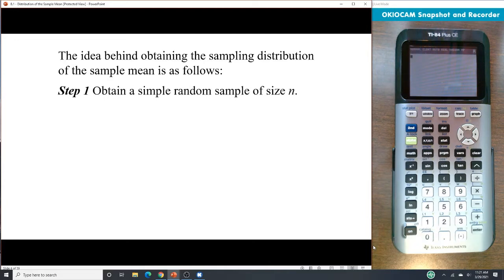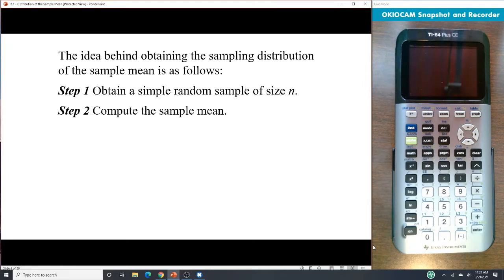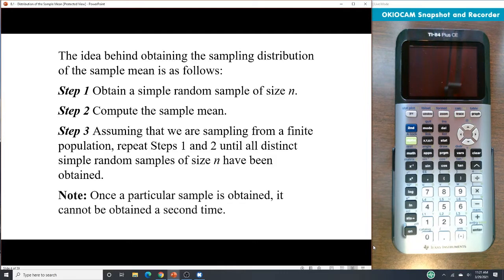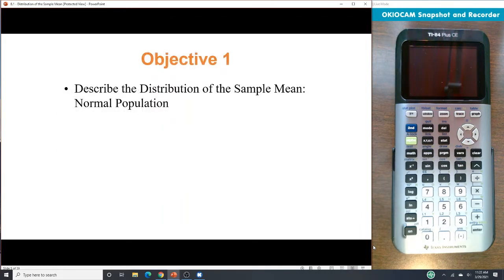The idea behind these has a few steps. One, we need a simple random sample of size n, and compute the sample mean. Then we want to repeat that as many times as possible until we have gotten all of the samples of size n from our population that we could possibly get. If we have a sample, we can't do it again, so we don't ever want to repeat anything. That would then allow us to break down that information and find out what we need.